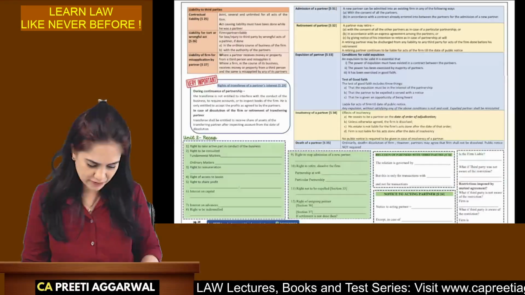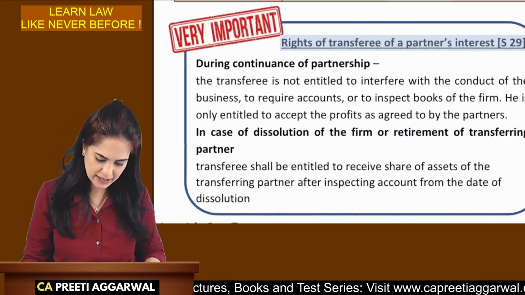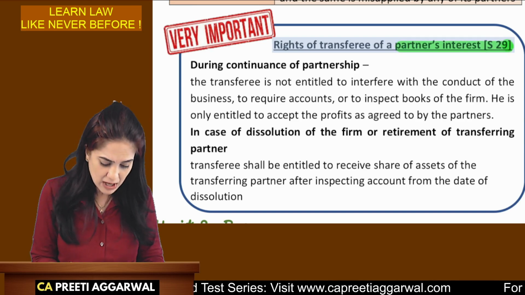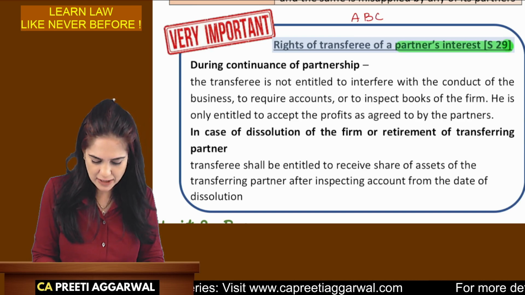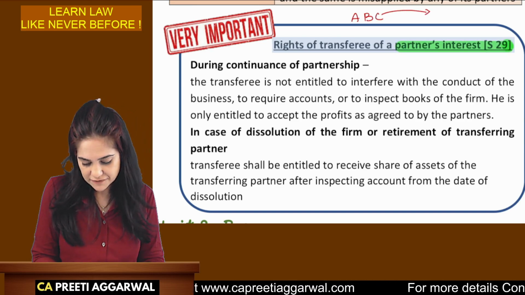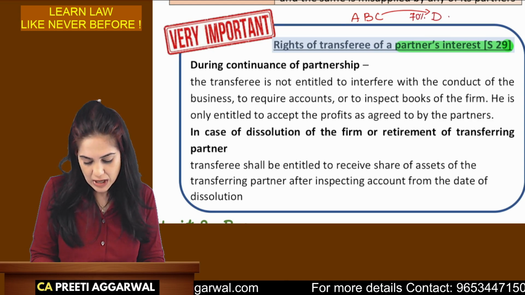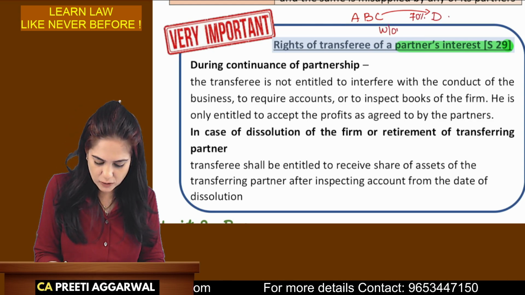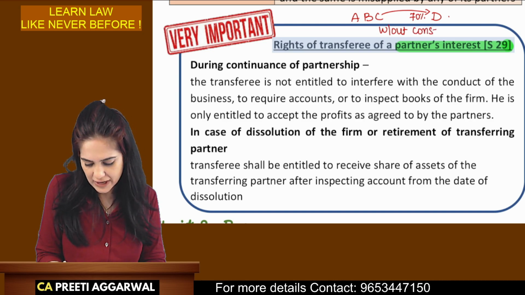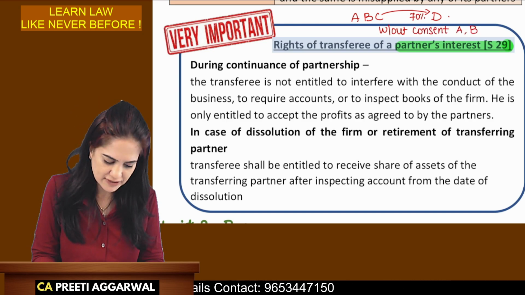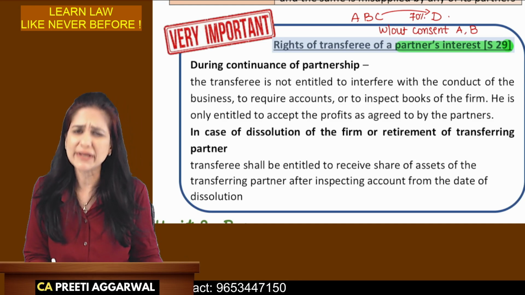Next is the right of the transferee. I have already highlighted section 29 as very important for the exam. Now A, B and C are partners. C transferred 70% of his interest to D. Now he is doing this without the consent of A and B. Why should we accept him as a partner? But because C has already transferred, we can't do anything about it.